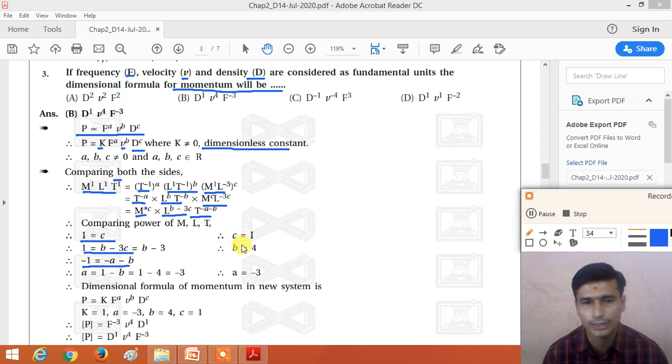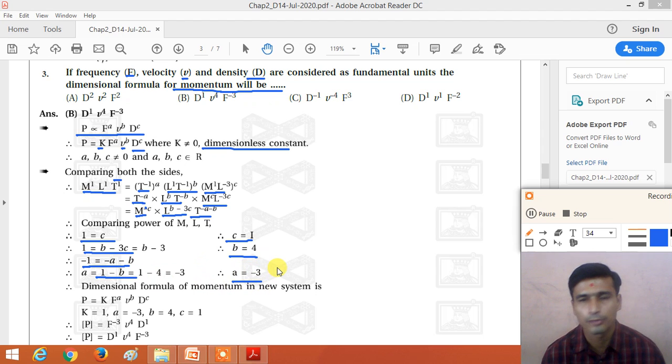So what values do we get? From the first equation we get C is equal to 1. Now put C is equal to 1 in the second equation, we get 1 is equal to B minus 3. So we get B is equal to 4. And from the third equation we get the value of A is equal to minus 3.